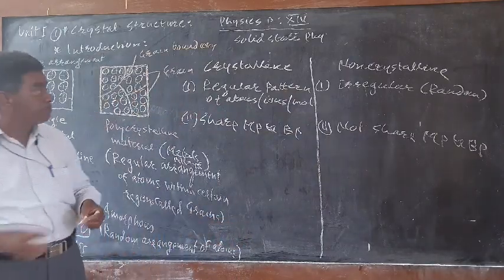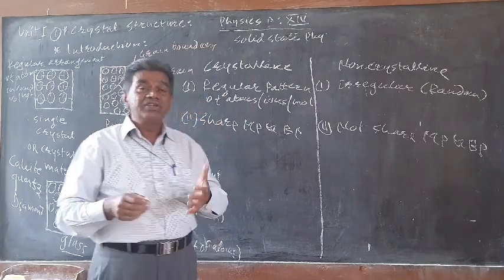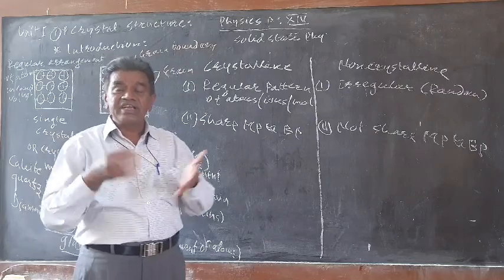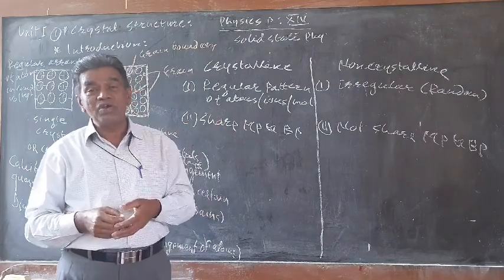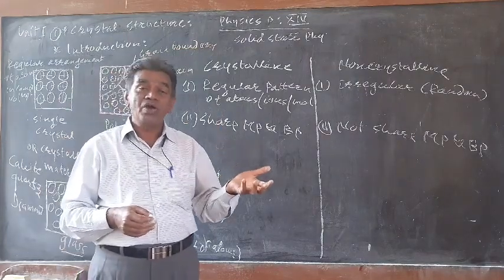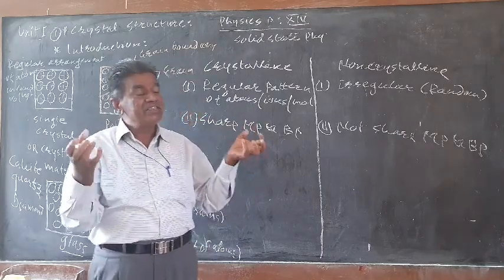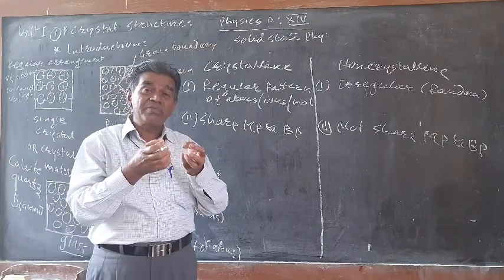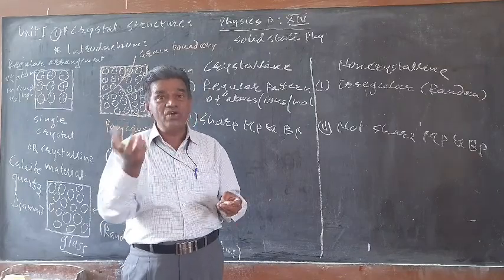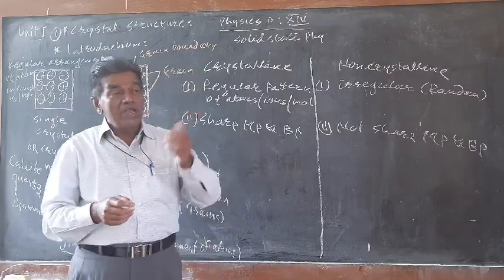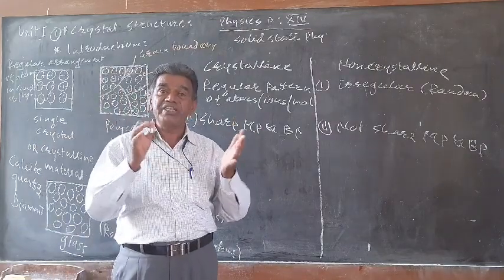In a crystal, all the atoms are bonded together by means of certain bonding forces. There are two types of bonds, primary bonds and secondary bonds. In the case of primary bonds, ionic bonds are formed by the transfer of an electron from one atom to another, and the positive and negative ions are bonded together by the Coulomb force; this is the ionic bond, a primary bond. A covalent bond is formed due to sharing of electrons, and there is also the metallic bond. All these three bonds are very strong bonds.